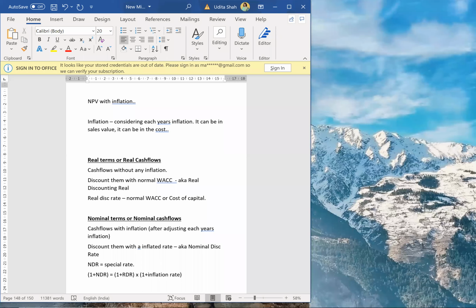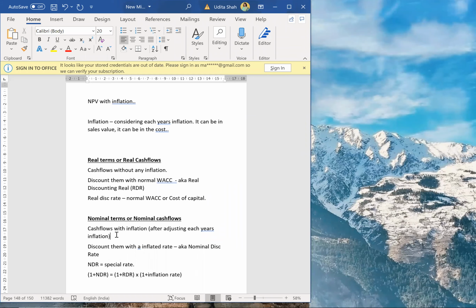I'll repeat myself, this is very important. Now we are going to do NPV with inflation. When cash flows are without any inflation adjustment, those are real cash flows. They should be discounted with the real discounting rate, RDR, which is nothing but your normal WACC. But when cash flows are with inflation, after adjusting each year's inflation, I need to discount them with a special rate.